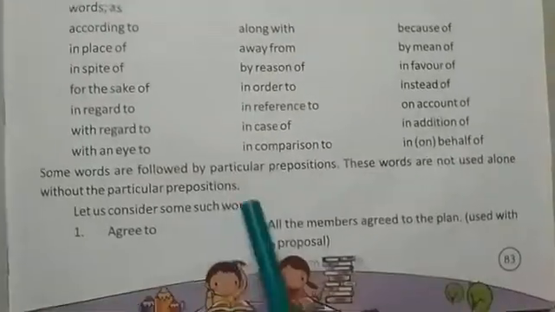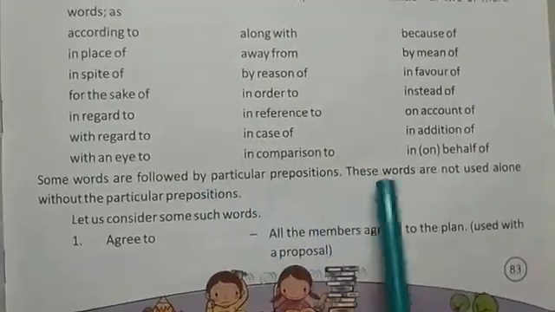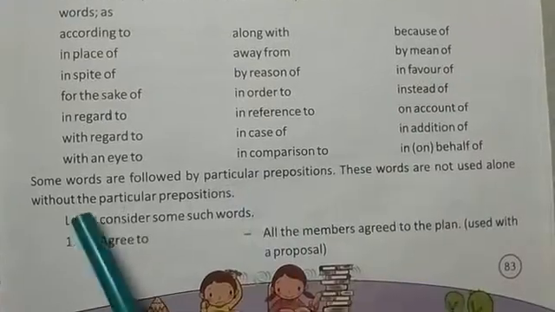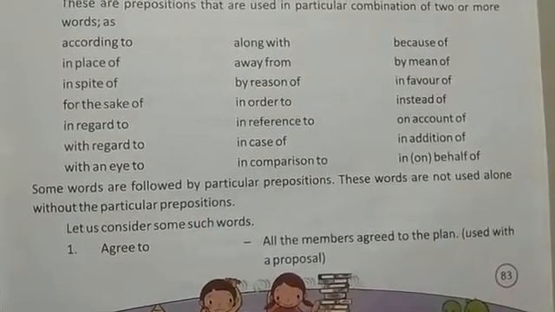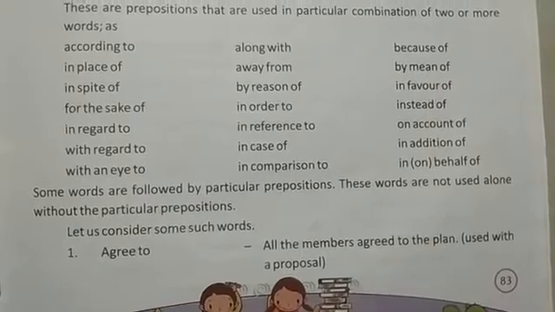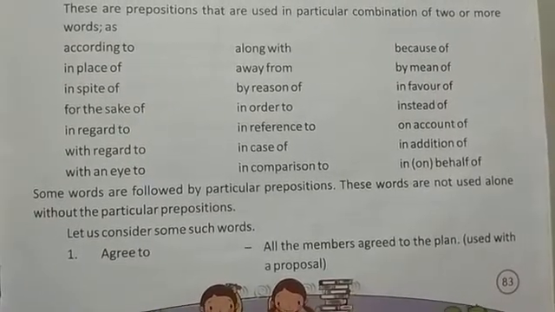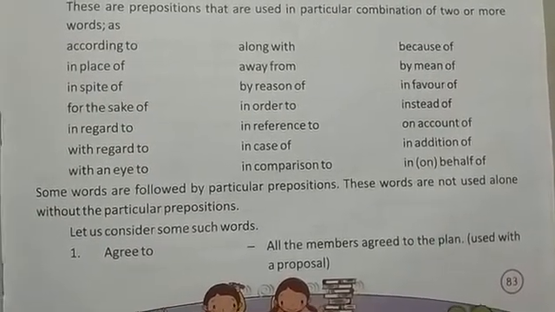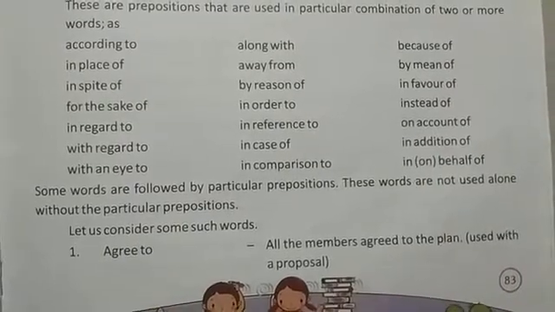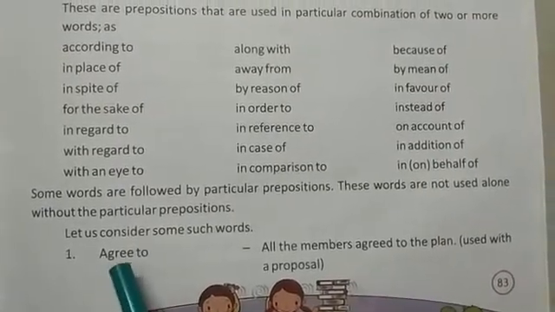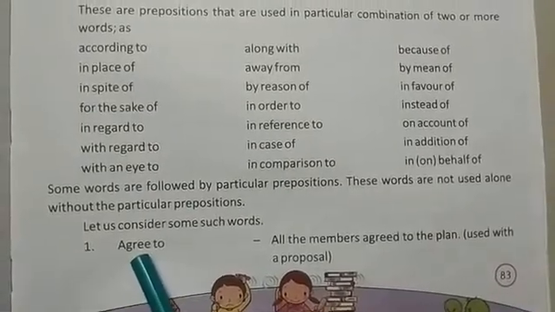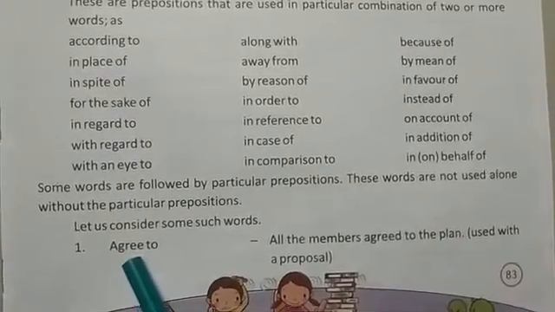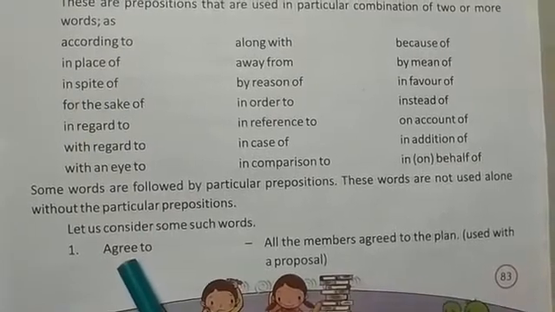Some words are also followed by a particular preposition. These words are not used alone without the particular preposition. Here: agree to. These are the prepositions which are not used alone; they are used in combination.